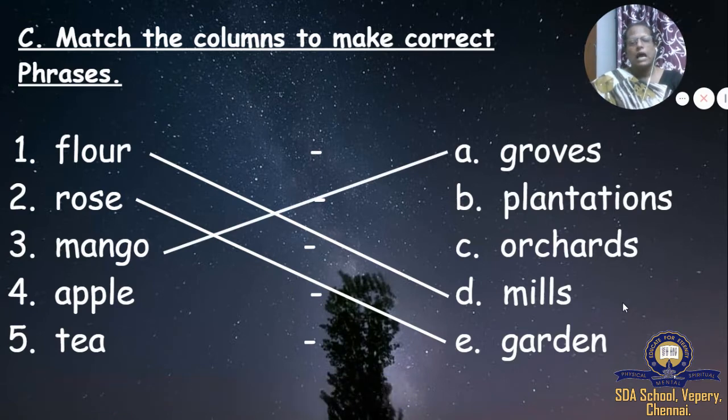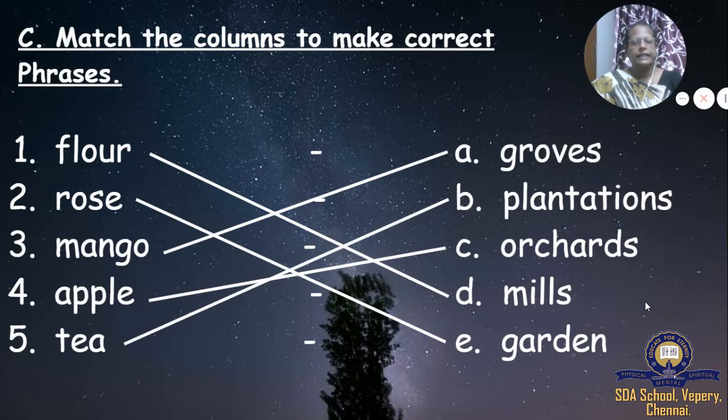Okay, children. And the fourth one, apple. What will come? Apple orchards. And the last one, tea plantations. So once again, I'll repeat: flour mills, rose garden, mango groves, apple orchards, and tea plantations.